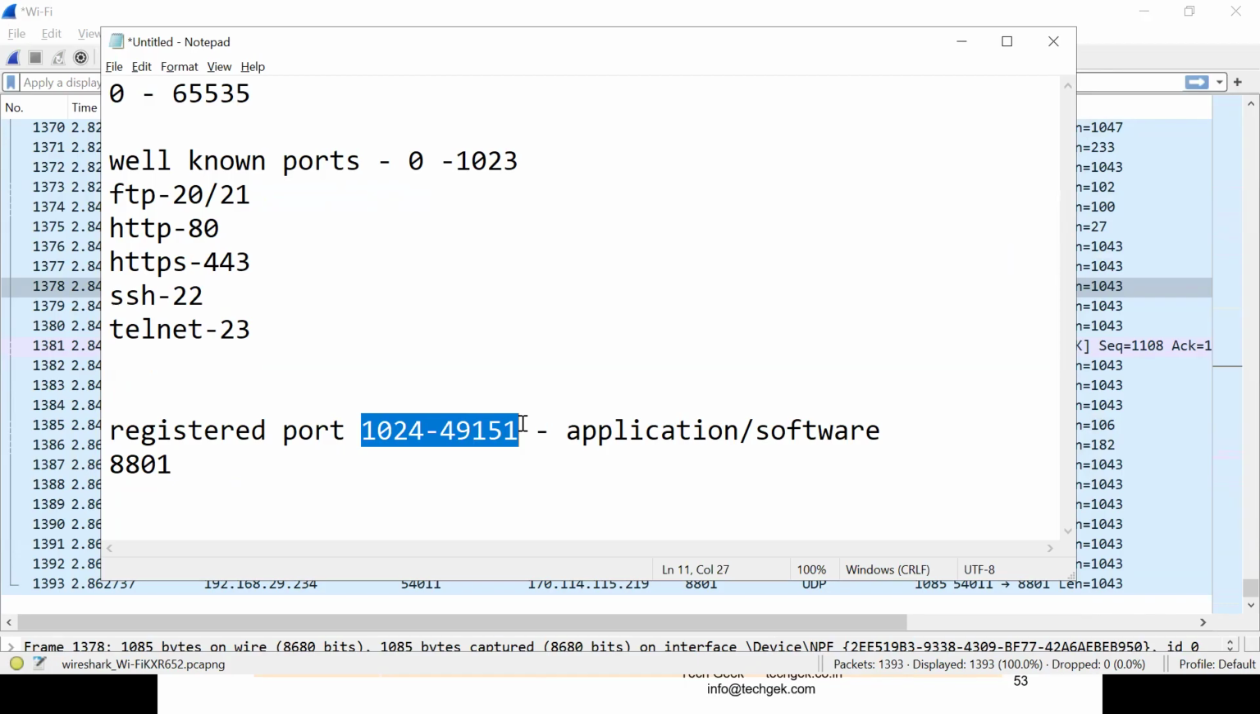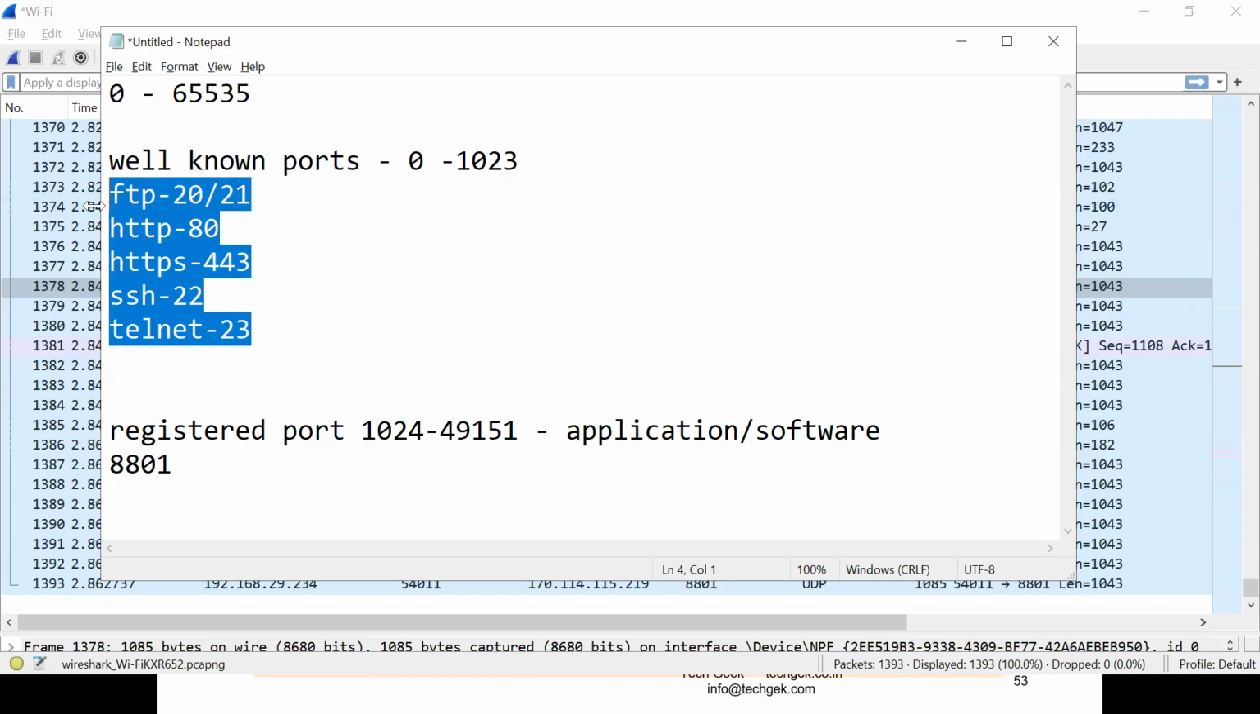Then what do we have next? Well-known ports, 0 to 1023, are assigned only for protocols. These are for the fixed services like HTTP, HTTPS, FTP, SSH, all are protocols. Yes, 0 to 1023 is for protocols. Another question, sir: FTP has two ports written here. Can FTP use two ports?